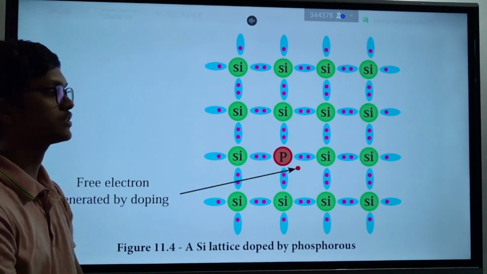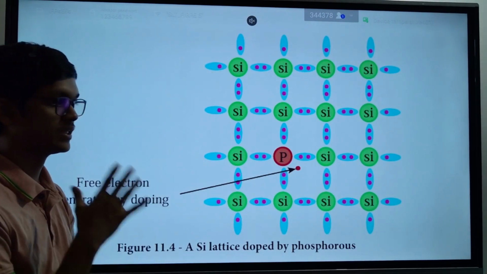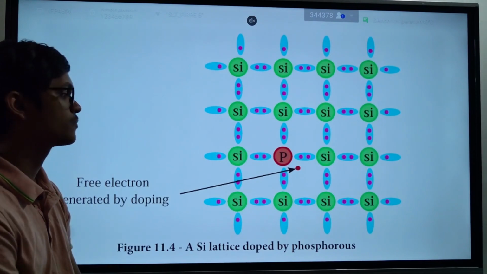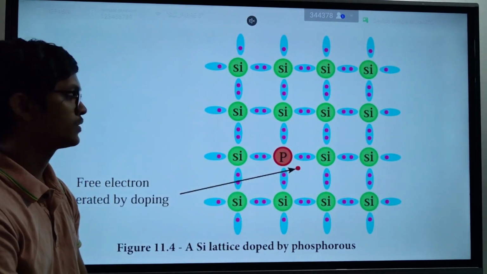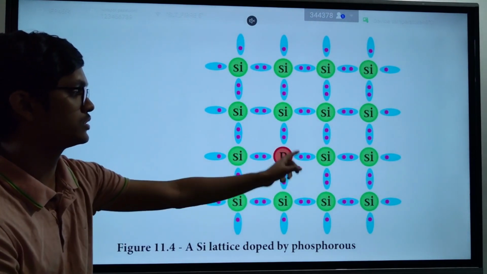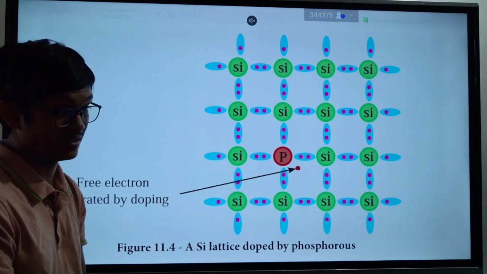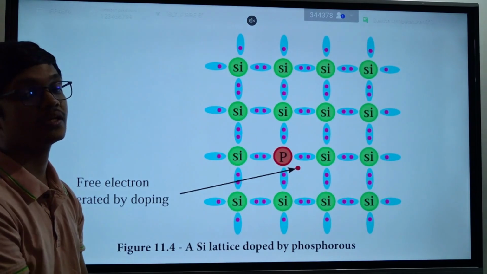But for the next electron, there's no place to go. Only 4 can create bonds because it's in a silicon lattice, so this remaining electron will remain as a free electron.